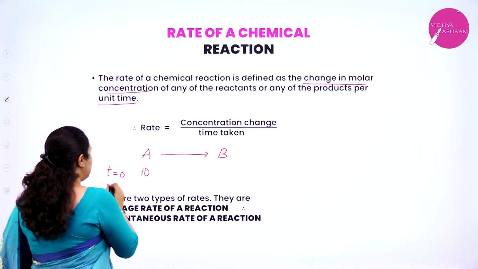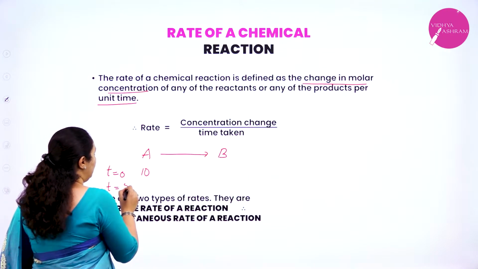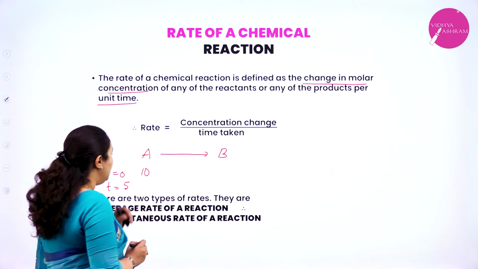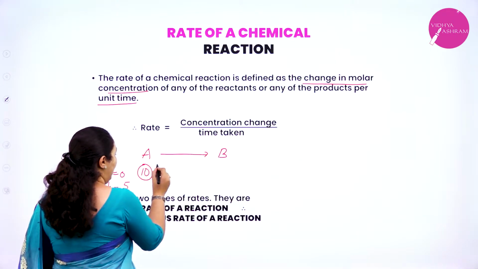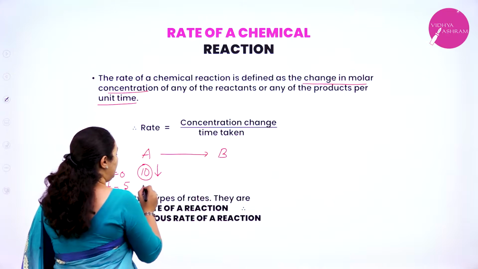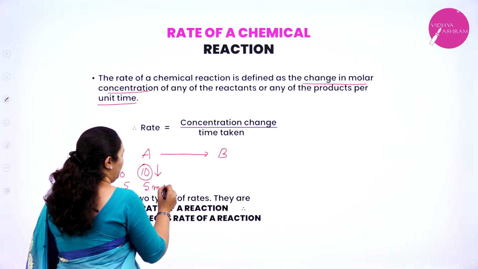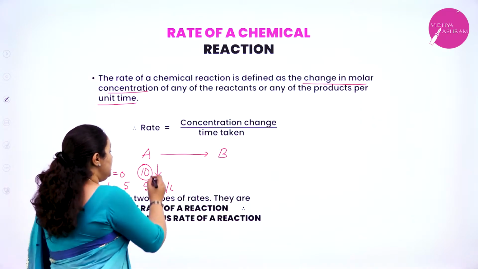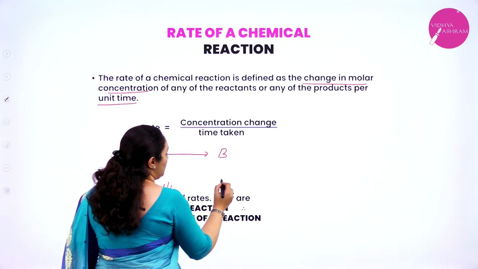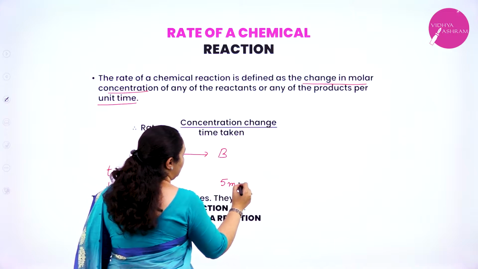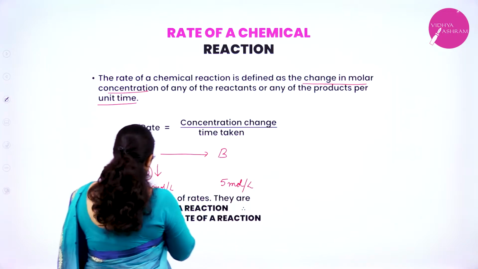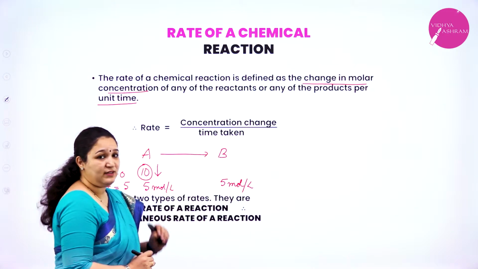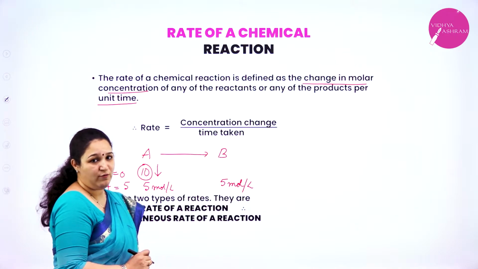Now after some time, maybe after 5 minutes, so when t was equal to 5 minutes, the concentration of A reduced, maybe it was only 5 moles per liter. And some of the product also was formed, that is, at time t equal to 5 minutes, 5 moles of product B also was formed.